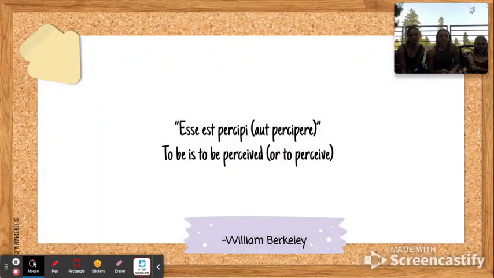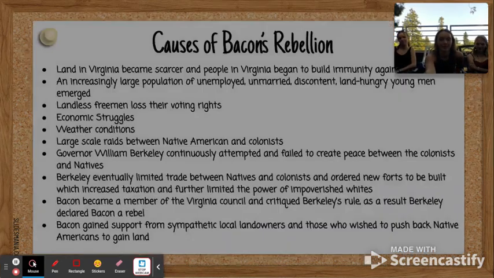One of the quotes that William Berkeley was known for is actually French, but the English translation is "to be perceived or to perceive." And this basically talked about how he thought that perceiving people and perceiving the way that things worked was very important in day-to-day life. And this is kind of how it led into the war and his thoughts on his rule.